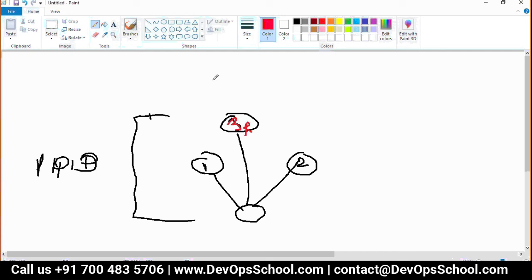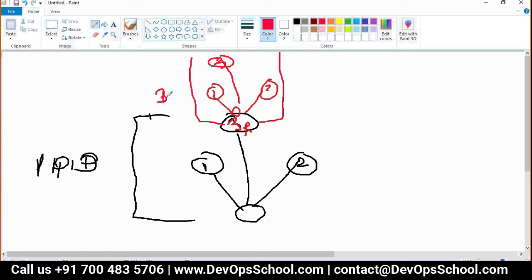Now, if I am the user space, any process which is running for the system will become 3 point something. Internally, it will be 0, 1, 2, 3. But for the system, you know what it will become? 3.1, 3.2, 3.3 like this.